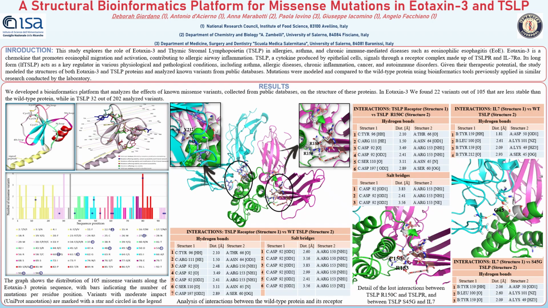Here we show an example. Notably, mutations at arginine 115 and 153 break a salt bridge with aspartate 92 on cytokine receptor-like factor 2, while mutation at serine 45 causes the loss of an important H bond with tyrosine 212 of interleukin-7 receptor. The goal of our platform is to provide this and similar information, emphasizing the importance of elucidating the structural characteristics and genetic variability of these proteins, providing support for the development of more precise therapeutic strategies.